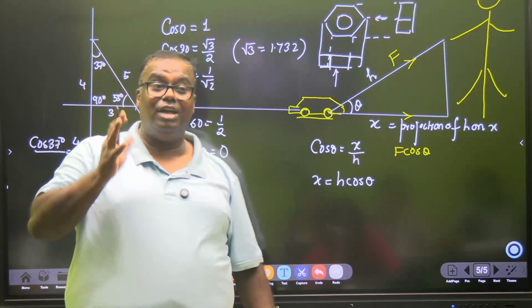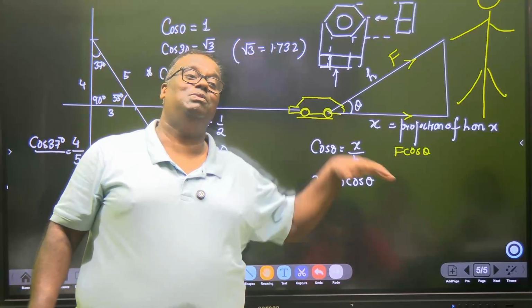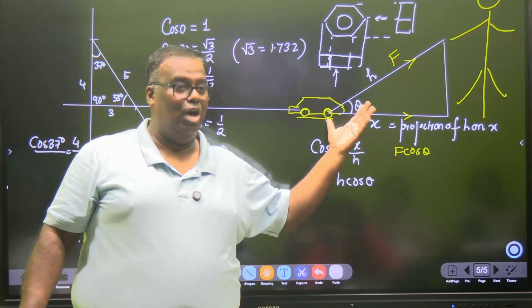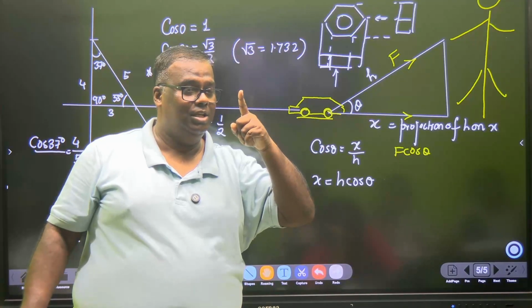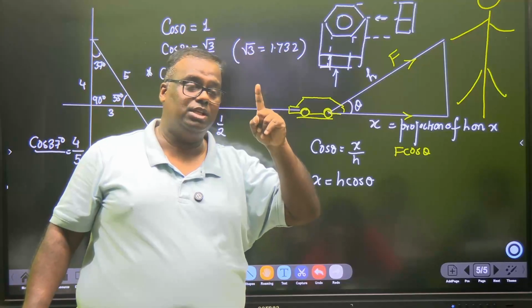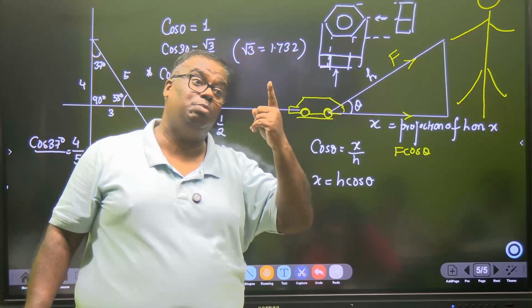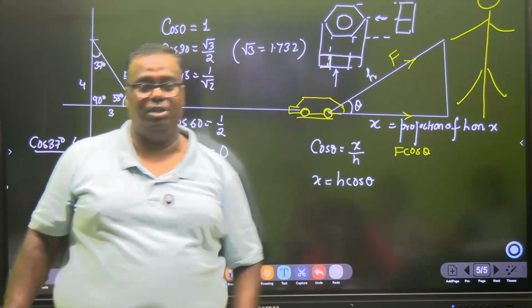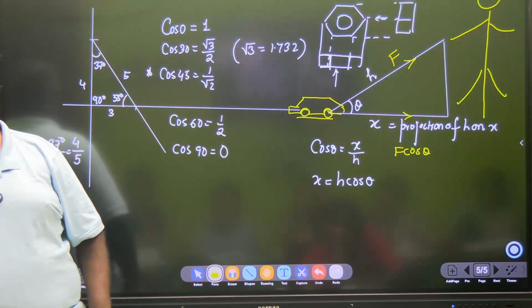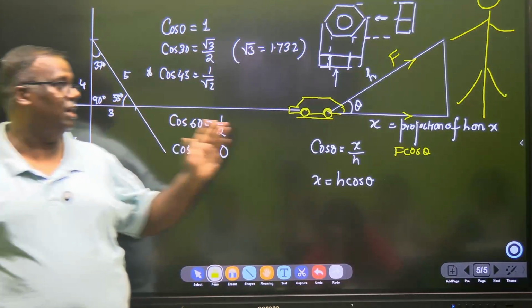Then where did the other part of the force go? That we will understand in vectors. How force is a vector. To understand work, work is a child who is given birth by two parents. One is force, one is displacement. Both are vectors. So vector algebra also has to be understood. Did you understand this?